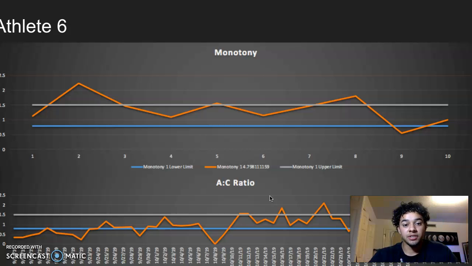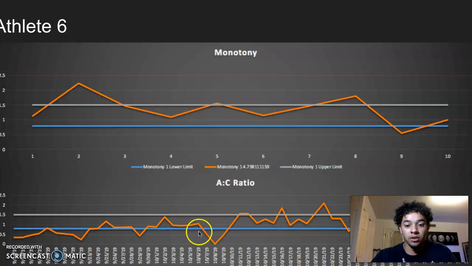Athlete number 6, once again, monotony making its way up on the charts. It's staying above 1.5. This is not good. Once again, you need variation in your training. Okay, if you're not allowing for recovery and adaptations to be made, then you're going to be training your athlete towards injury. Also, acute to chronic ratio.